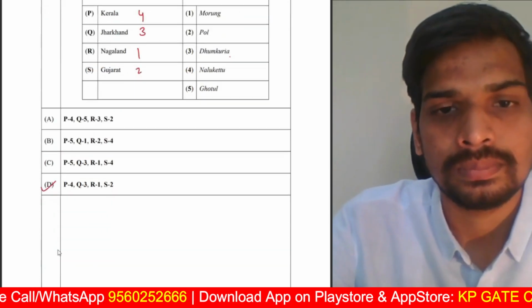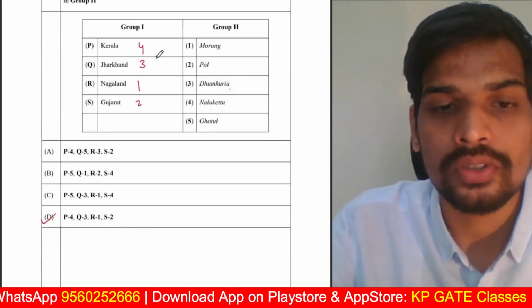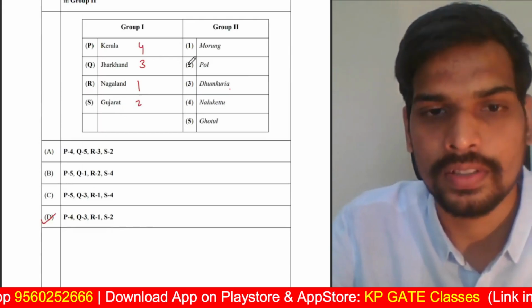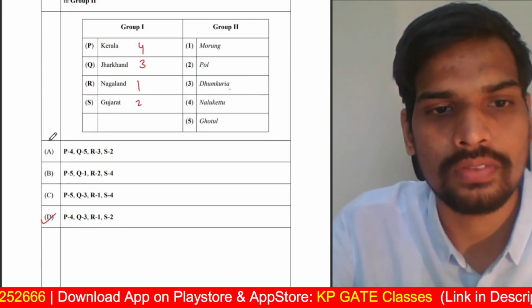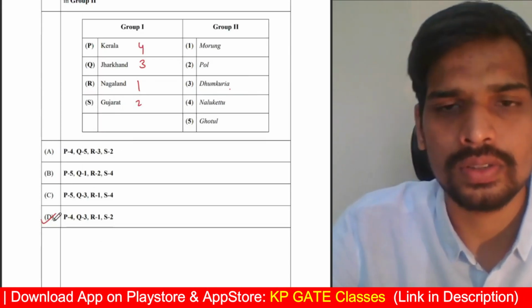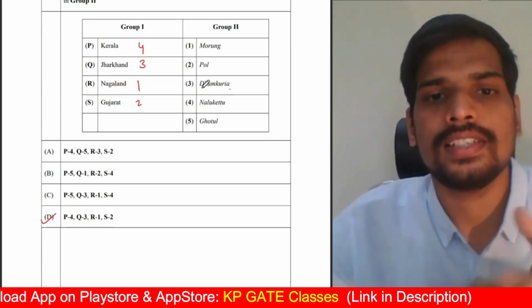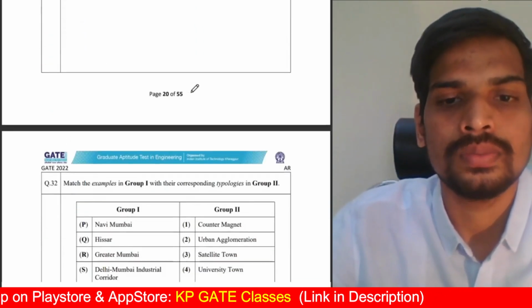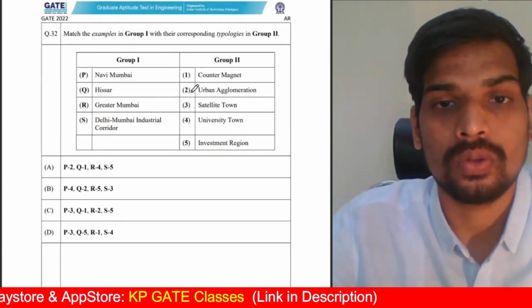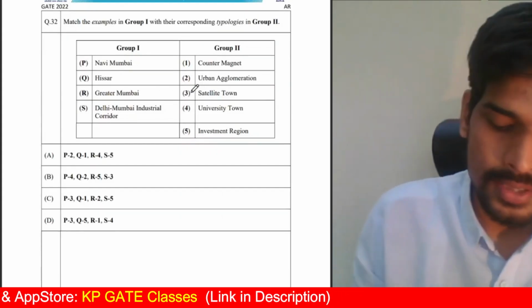Even if you know one or two things from these, you can work out, like Gujarat, Pole. I hope everyone knows that, right? So you have option A or D. So by looking into the words and states, also you can try to take an educated guess if you don't know the exact answer in such questions.